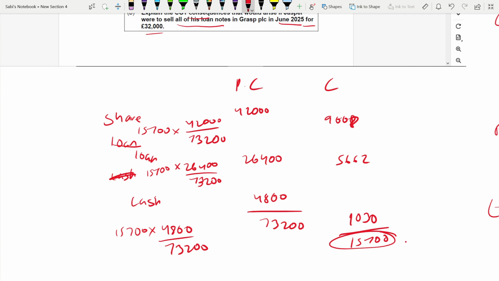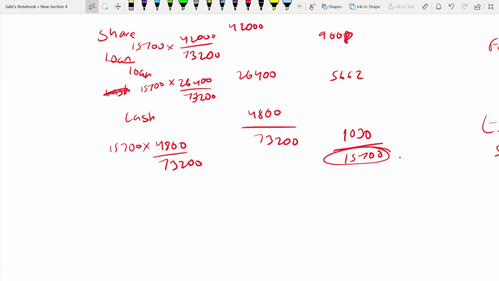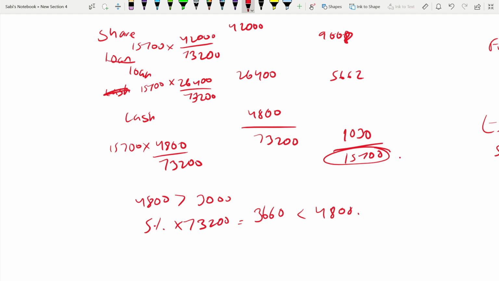Okay. Now we'll see cash consideration. It is 4,800, greater than 3,000. Take 5% of 73,200, which is 3,660. So this 4,800 is greater than that also. That means it's not small, it's a big cash. Cash consideration is not small, so it's a part disposal.